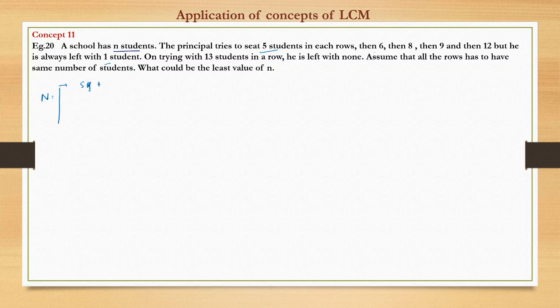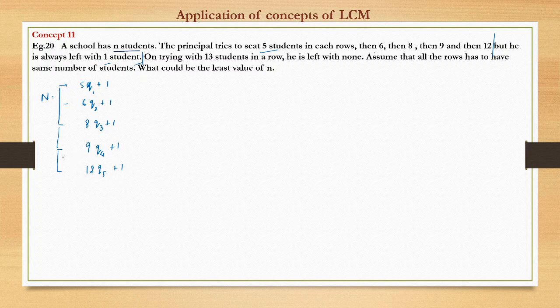So 5 times q1 plus 1 student will remain. Then he tried with 6: 6 times q2 plus remainder 1. Then he tried with 8: 8 q3 plus 1. Then 9 q4 plus 1. 12 q5 plus 1. First let's stop here. It says the principal tries to seat 5 students in each row, then 6, 8, 9, and 12, but is always left with one student. Let us see up till here.